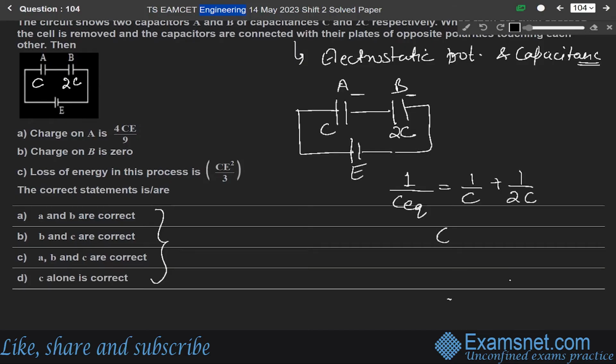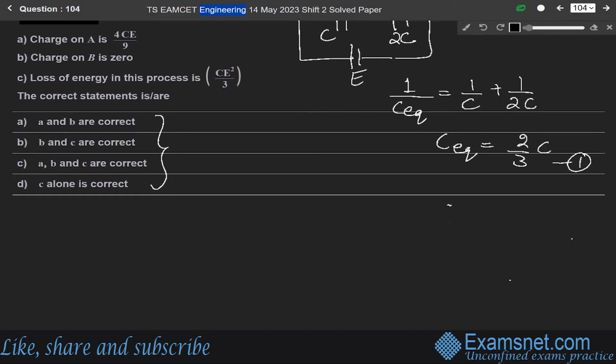So C equivalent will be equal to 2 by 3 C. Let us say this is equation number 1. And now the charge on each capacitor before removing the battery will be Q equals C equivalent into E. So it will be equal to 2 by 3 C into E. Let us say this is equation 2.